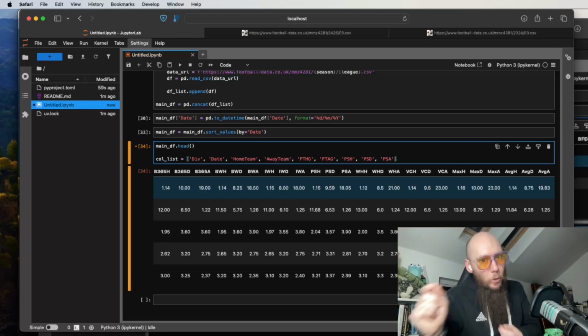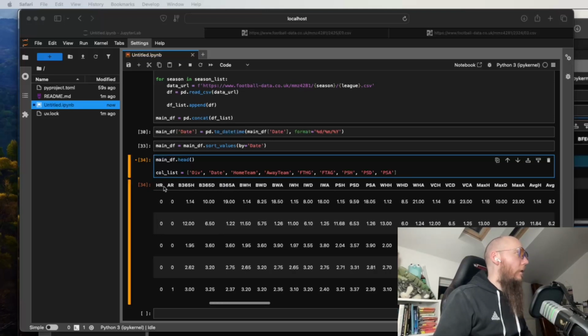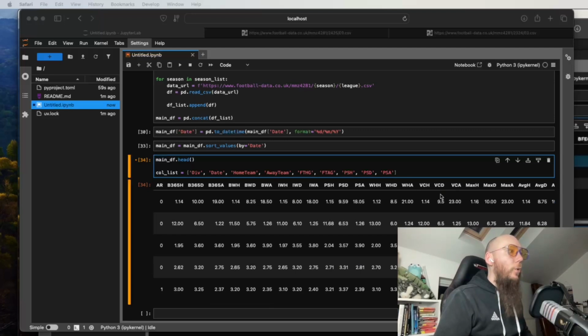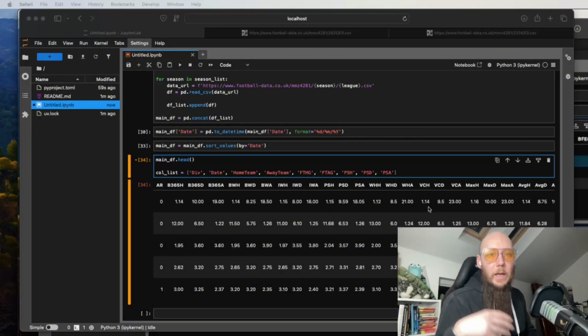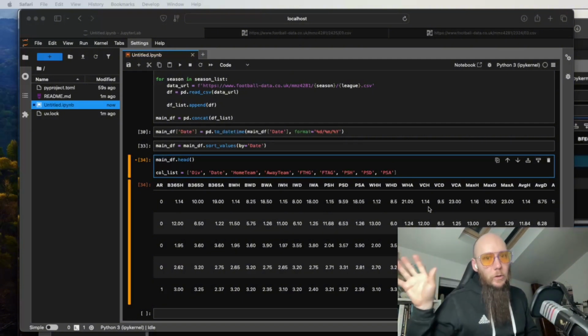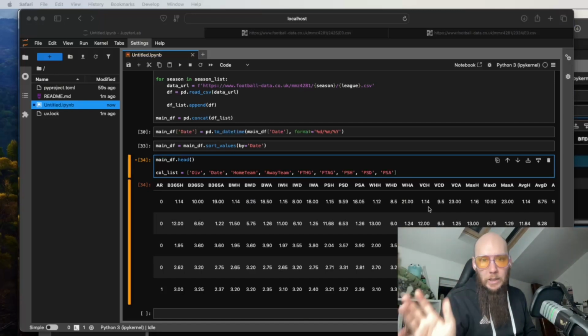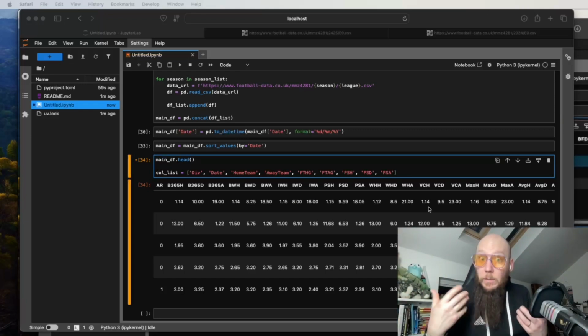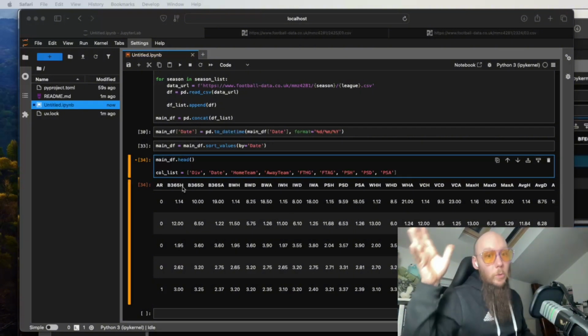So let me get a little bit more into the weeds of the bookmakers that are in this. You can see the columns B365 home, B365 draw, B365 away. These columns between here and here are all to do with the prices that bookmakers are quoting for the different outcomes of the game right about kickoff. One of the metrics we are going to use for how successful our model is at predicting the outcome of the game is to compare our results and simulate a betting strategy. That's some way down the line, but we'll get there.